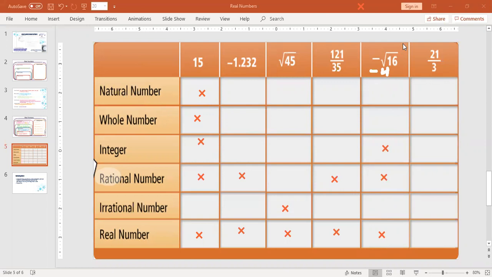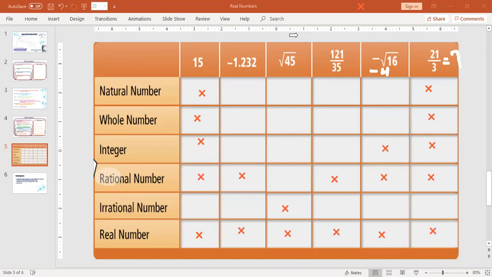And the last one is 21 divided by 3. You need to simplify this. 21 divided by 3 is 7. 7 is natural, whole, integer, rational, and real. Notice that every single one of these we checked off real numbers because they're all real.